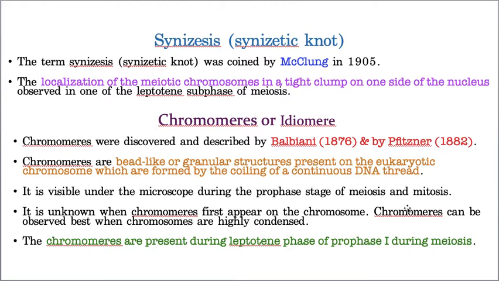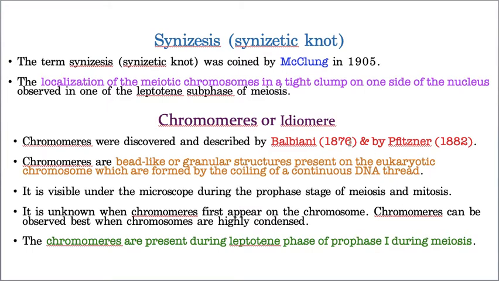In animals the chromosomes are arranged like flowers in a bouquet, whereas here they are arranged like a tight clump, a tight group, to one side of the nucleus. In the whole nucleus, all these chromosomes move to one side and form a tight group, and that type of arrangement is called synizesis.